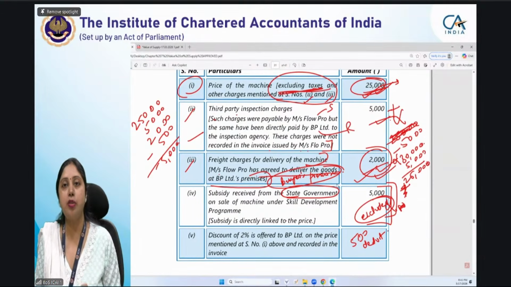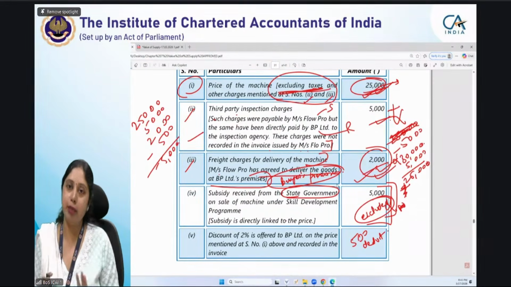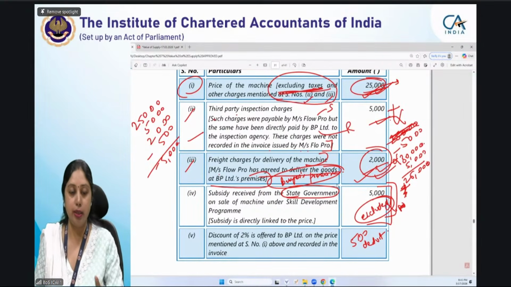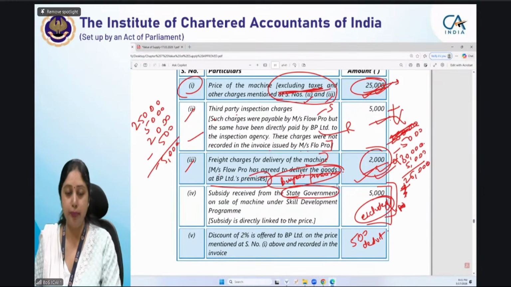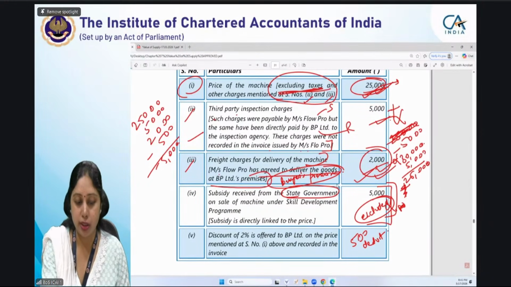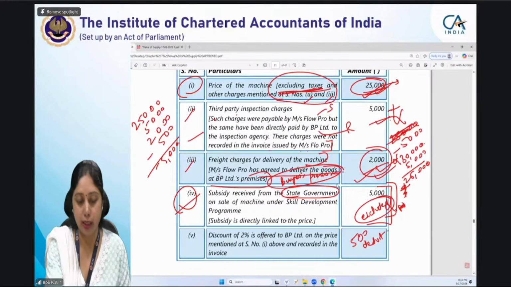State government की subsidy हमेशा price में से reduce होती है. Already price में included थी, इसलिए हम reduce कर देंगे अगर price में included थी. क्योंकि when we read the question up to this point, till this table, in point 1 it is not mentioned anything about point 4. It says only 2 and 3 have been excluded. So we can assume, or it is apparent, that in that case point 2 is included.